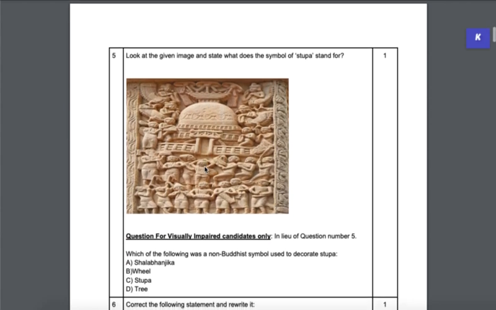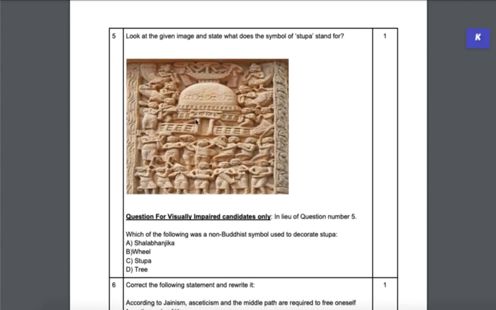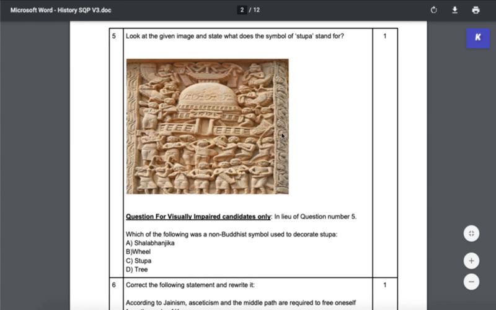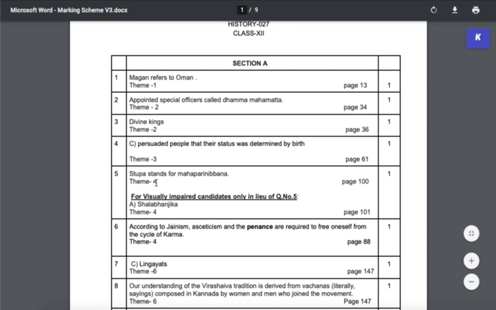Okay, let's now look at question 5. So this is an image based question which has been coming in the previous years, a year as well, in fact. So look at the given image and state what the symbol of stupa stands for. The options here have not been given, so it's not an MCQ. So here again it's a text based answer, and the answer would be Buddha's Mahaparinibbana, right? So let's see. Yeah, the stupa stands for Mahaparinibbana.